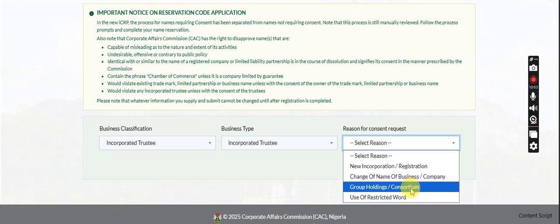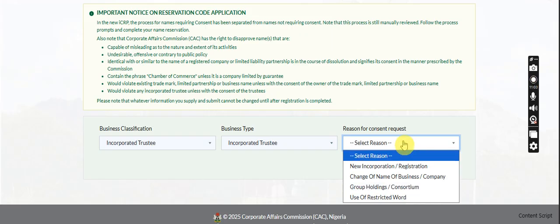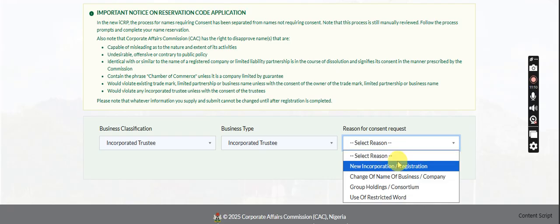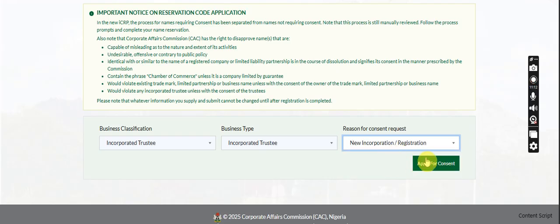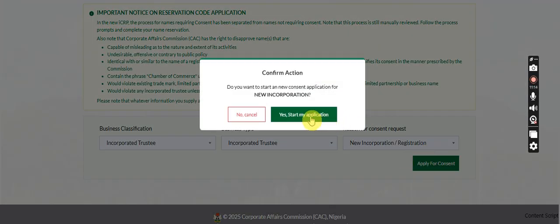And this one is for limited by guarantee registration. And the last one is if you are using restricted words. If you are using restricted words, it's restricted by CAC, and you want to make a consent for that. So today we are doing new incorporation registration. So let's apply for consent.